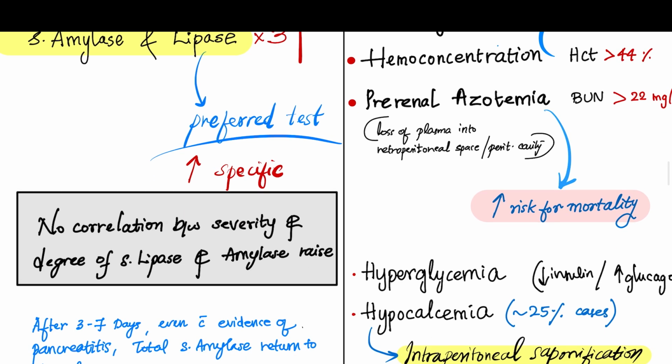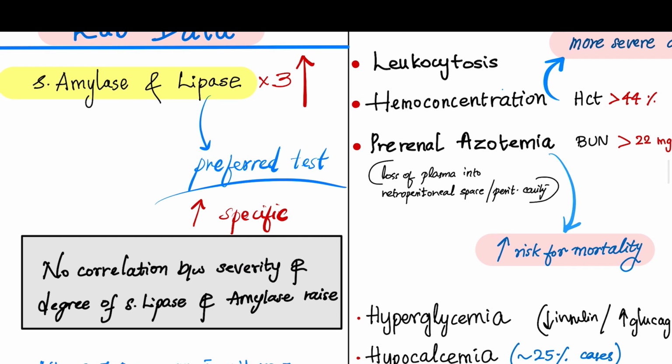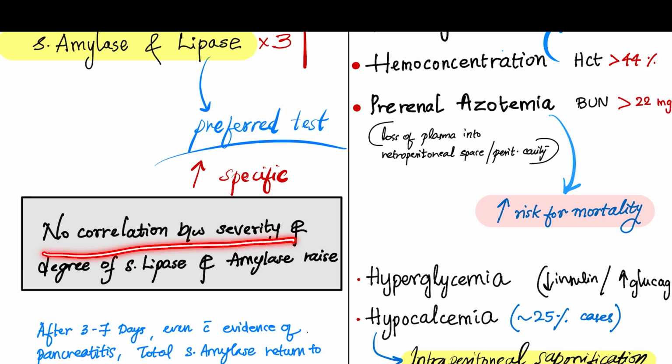Because amylase is seen in many other conditions, many other diseases, or even in many other physiological states. But there is no correlation between the severity and the degree of the serum lipase or amylase rise. We cannot predict the prognosis of this disease, or the severity of the disease, based on the values of serum amylase or lipase.